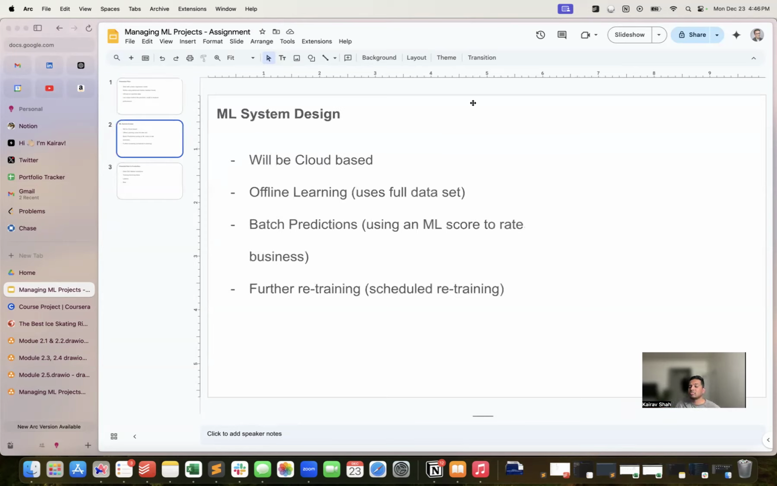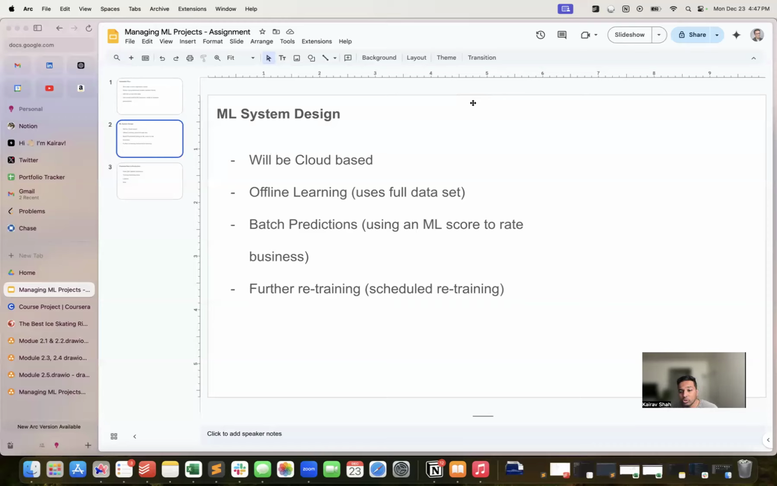ML system design. This will be a cloud-based system because there is no need for an edge-based system, since we don't need the result in a very, very short span of time. It can take like 1 or 2 days, and that's fine. Considering the risky nature of this domain, it's important that we do it cloud based and consider all the data set.